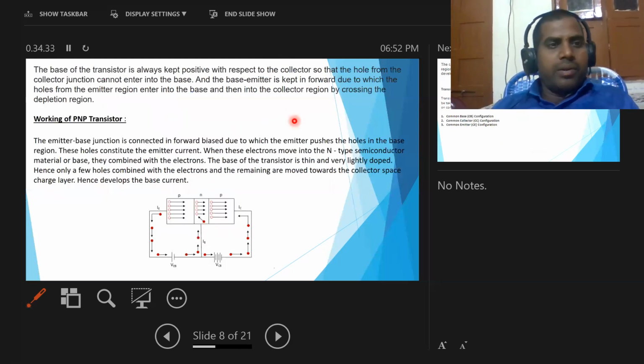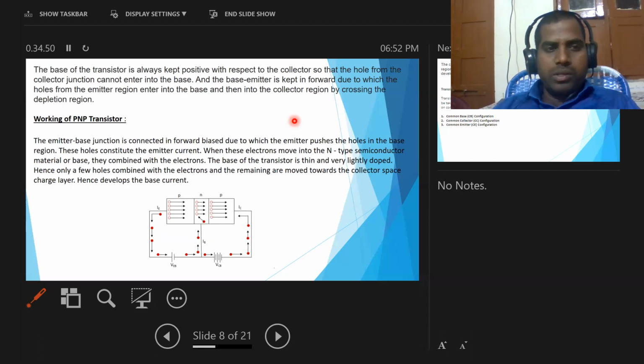Okay, next one, working of the PNP transistor. Here the emitter base junction is connected in forward bias, due to which the emitter pushes holes into the base region. We already discussed that the emitter base junction is connected in forward bias in the construction of the PNP transistor.